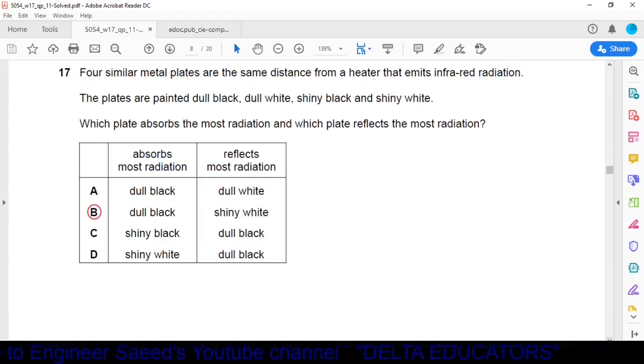Okay, we have studied in the topic of radiation that dull black is the best absorber of heat and shiny white is the least absorber of heat. So shiny white will reflect the most and dull black will absorb the most. And it is given in option B that dull black absorbs the most radiation and shiny white reflects the most radiation. So option B is the correct one.